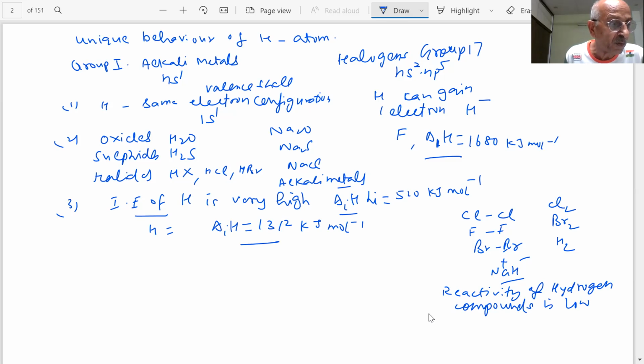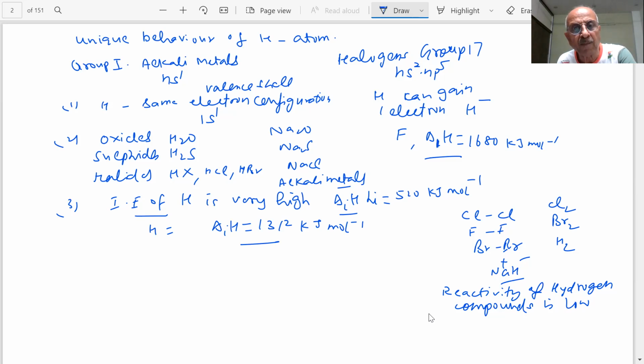Therefore, students, you can see that hydrogen shows a resemblance to both of them, and it also differs from them, as you have seen, because it cannot easily form H plus, whereas you can form Na plus because of the small size. Therefore, there is always a controversy regarding the position of hydrogen, whether it should be placed in group 1 or in group 17. But in the periodic table, they have placed it somewhere on the left hand side, or sometimes in between, because of the resemblance with the two groups, as we have seen.